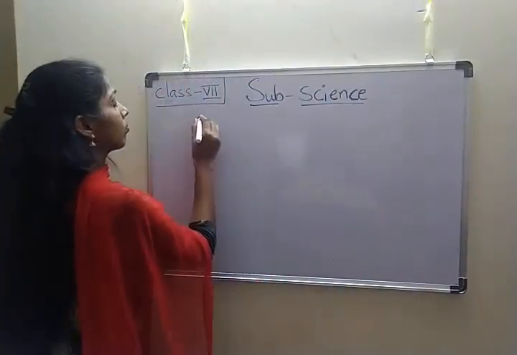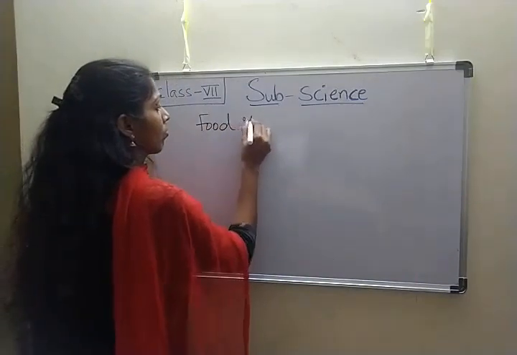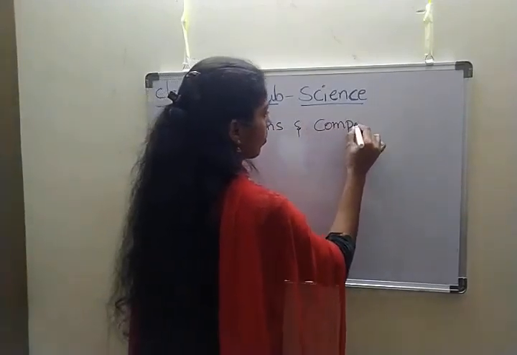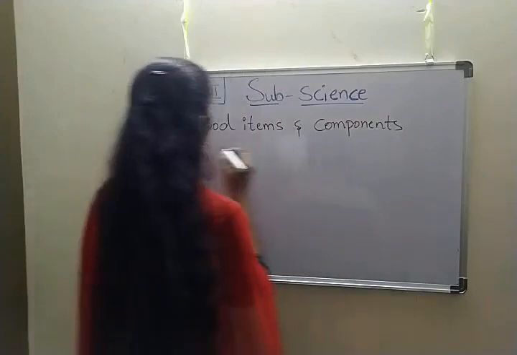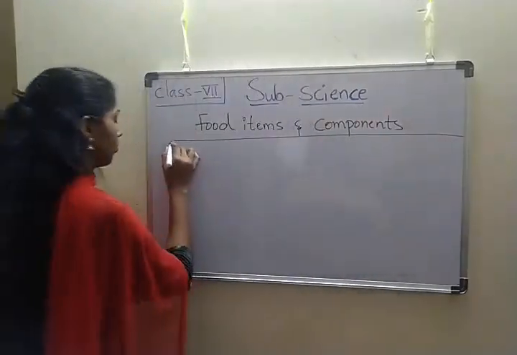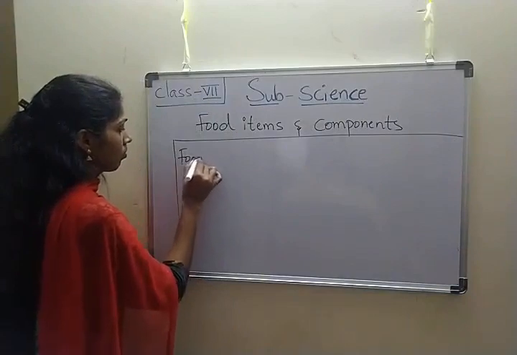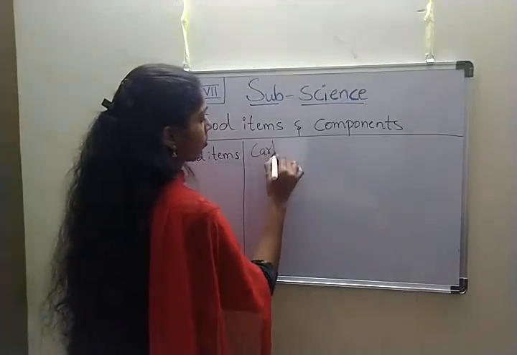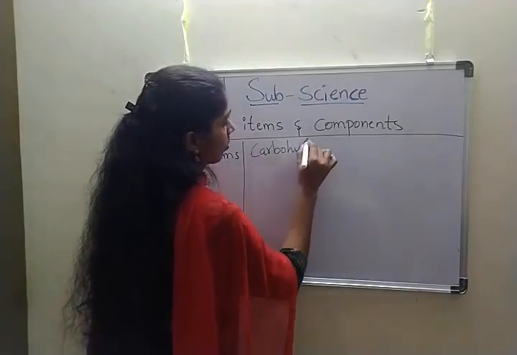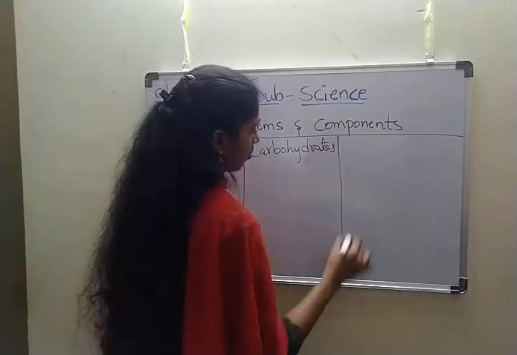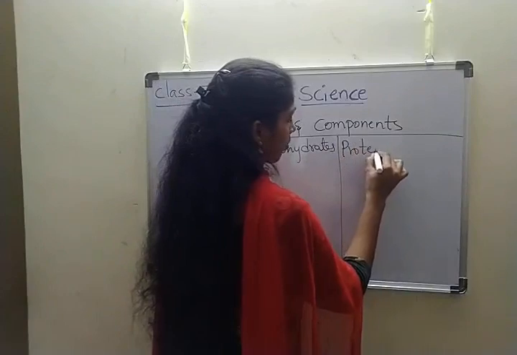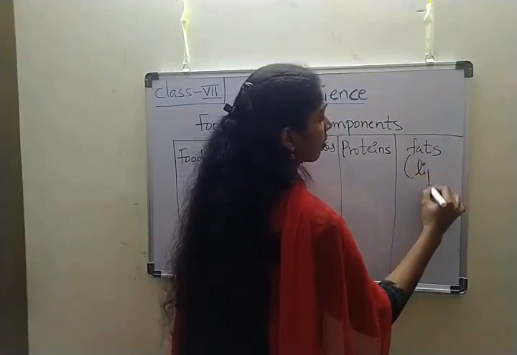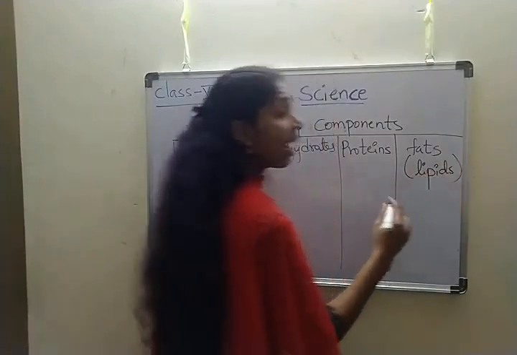Food items and components. Make a table: food items, carbohydrates, proteins, fats, lipids and others.